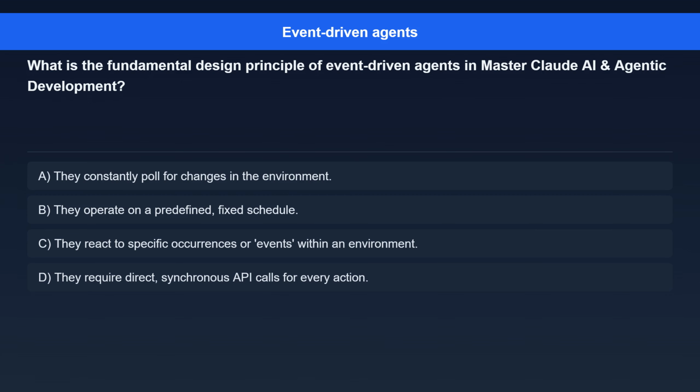Question 7. What is the fundamental design principle of event-driven agents in Master Claude AI and Agentic Development? Option A. They constantly poll for changes in the environment. Option B. They operate on a predefined, fixed schedule. Option C. They react to specific occurrences or events within an environment. Option D. They require direct, synchronous API calls for every action.